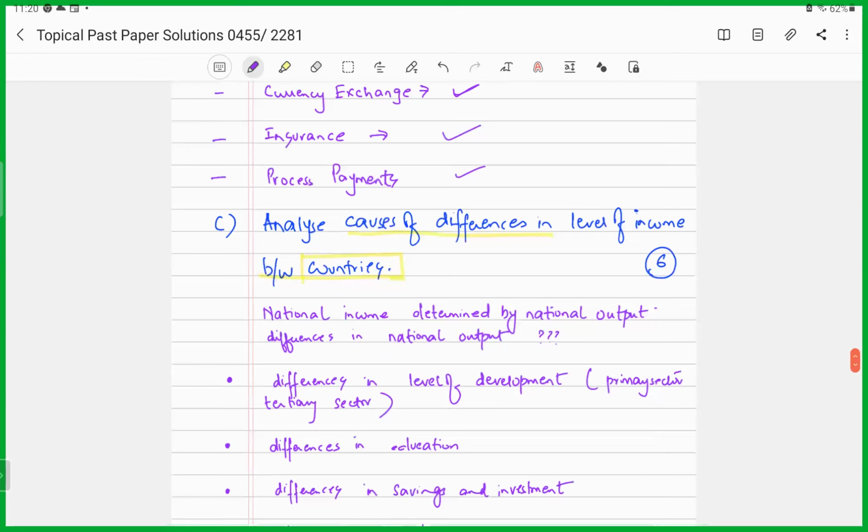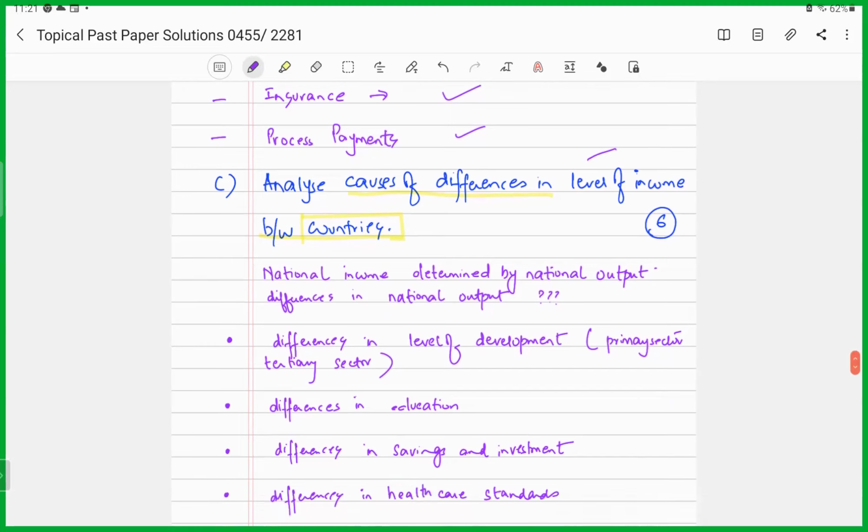Analyze causes of differences in the level of income between countries. Now, this is related to section 5. It's talking about living standards. However, still I've just included it in order to give you an understanding of this. This is related to section 5.